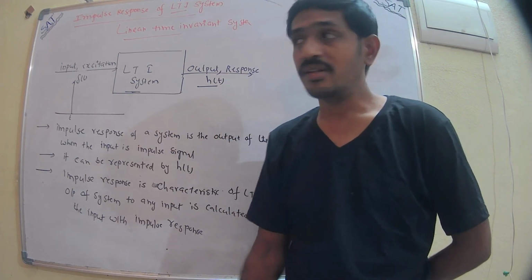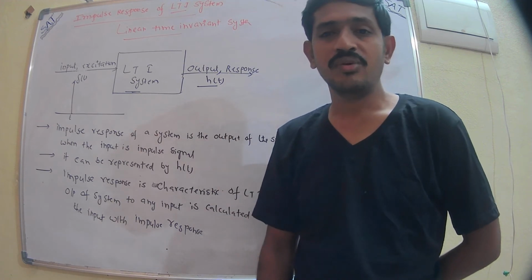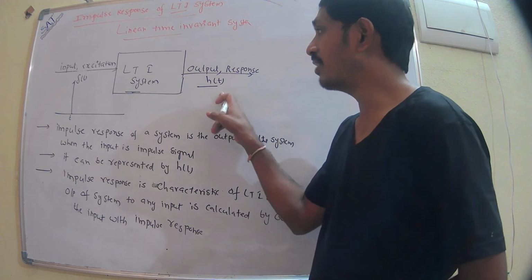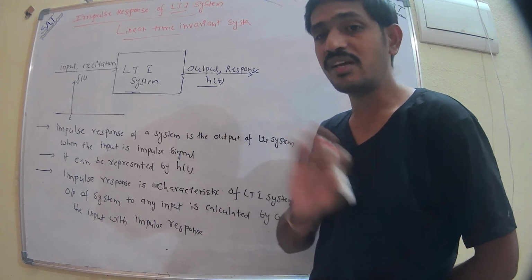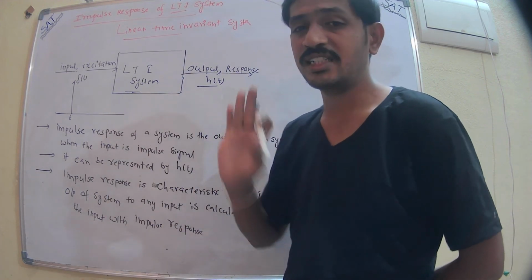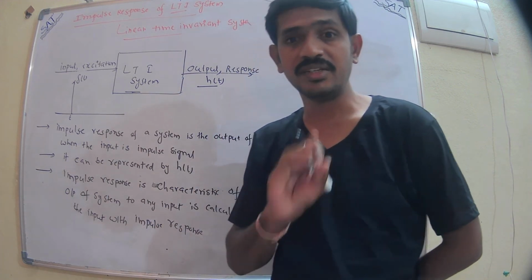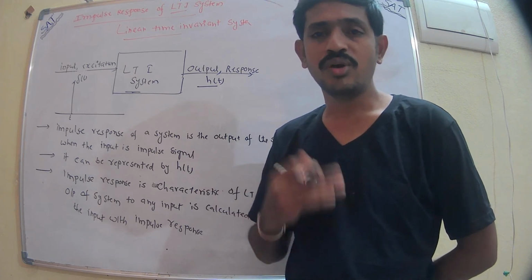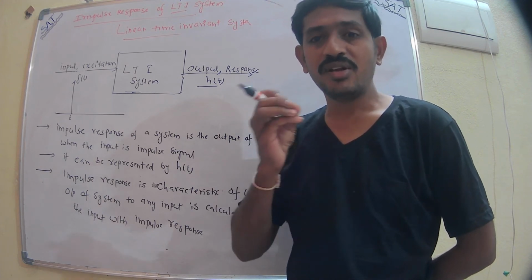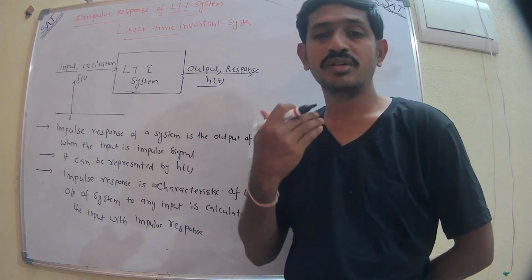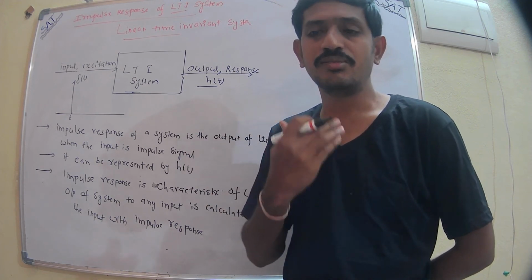Now this will help to understand the convolution property. To find the output, we are just convolving the input with the impulse response, if we know the impulse response of the LTI system. Now we are going to learn the convolution property. Based on this knowledge, we will use it to understand the convolution property.